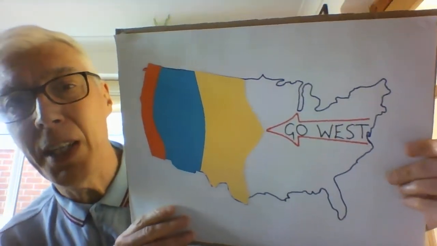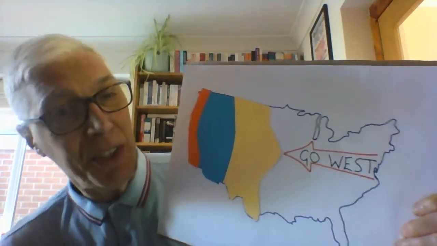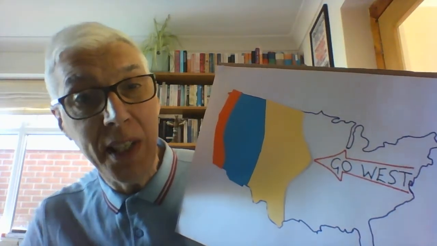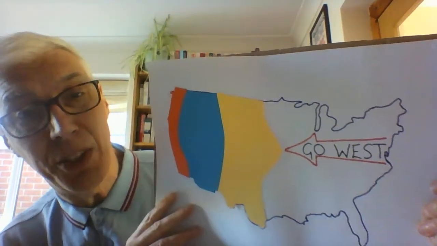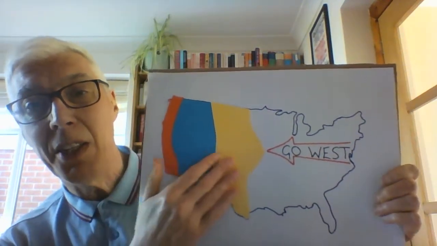First of all, the course itself is divided into 3 sections. Topic number 1, the early settlements of the West, 1835 to 1862, around about 25 years. Now, you'll be seeing a lot of America. Here we have a rubbish map of America drawn by me. The eastern side of America, we're not really going to bother too much with that in this course. We're more interested, ladies and gentlemen, in the West, the American West.